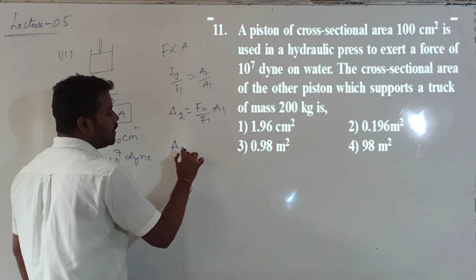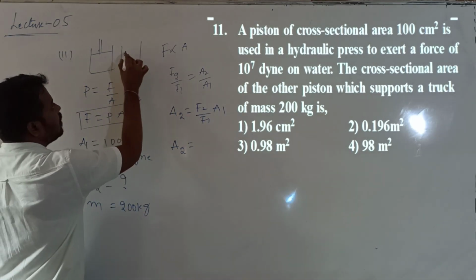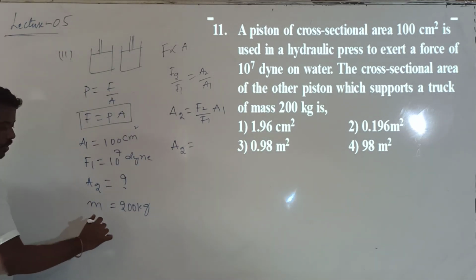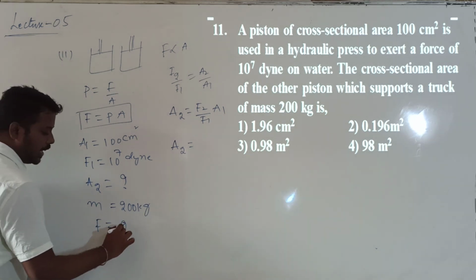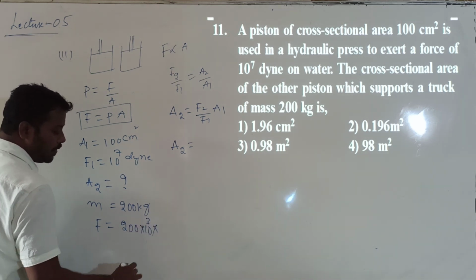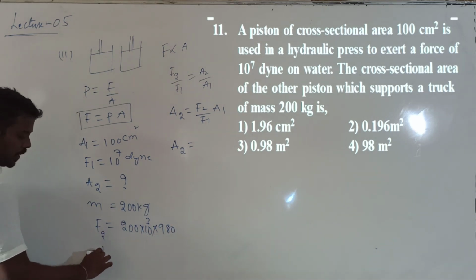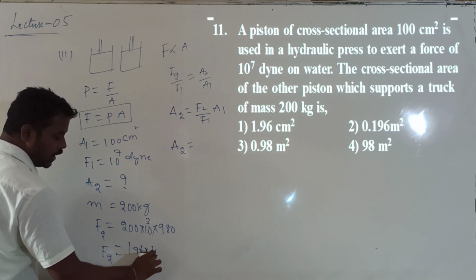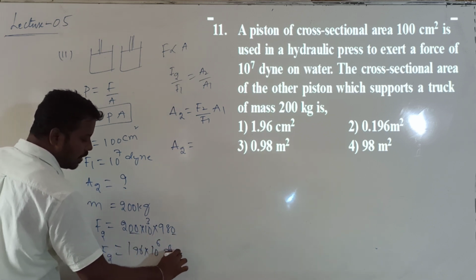So what is F2? How can the force be exerted? By placing a load on the second piston. By putting the load, it is exerting some force. How can you calculate this force? F is equal to M into G. The mass of 200 kg I convert into grams: 200 into 10 to the power of 3. G value given as 980. Finally, F2 is equal to 196 into 10 to the power of 6 dynes.